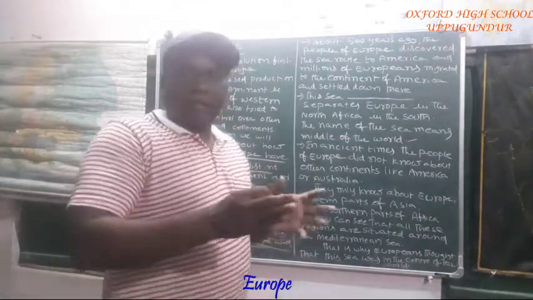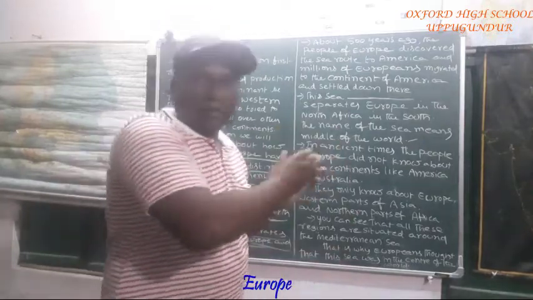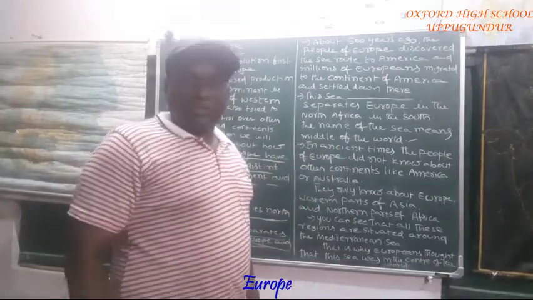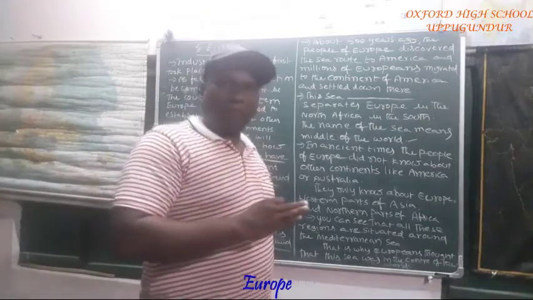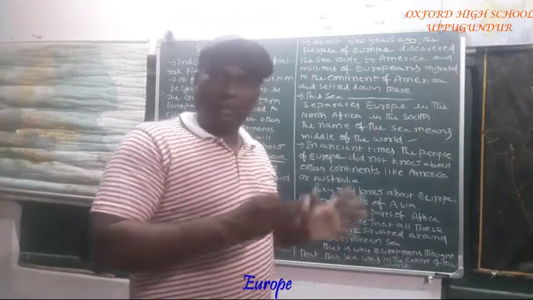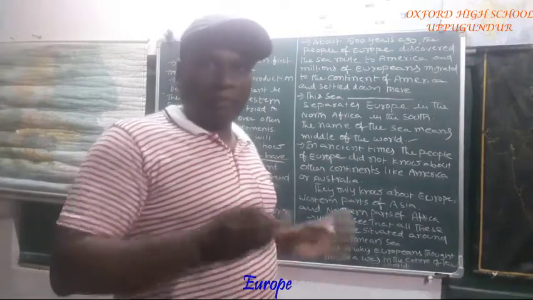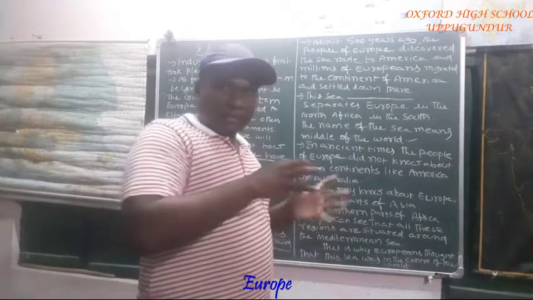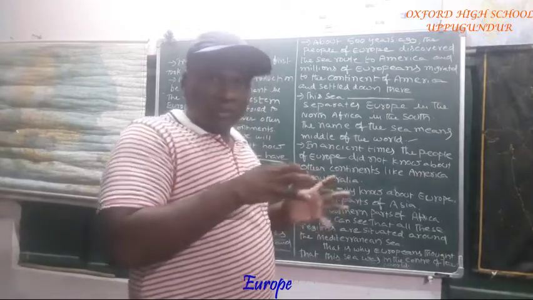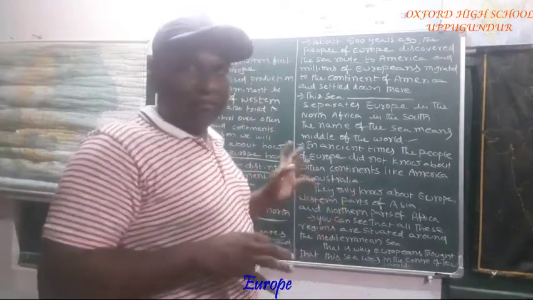They did not know about the Australian continent or the American continent. Europeans knew about Europe very well, apart from West Asia and North Africa. In between, which sea exists? The Mediterranean Sea.